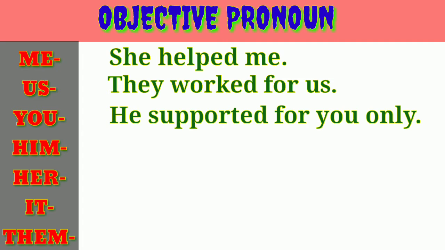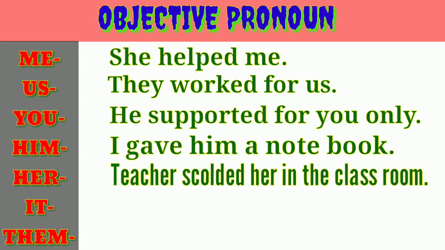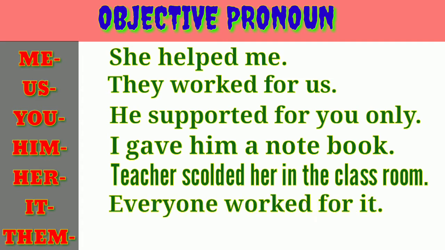Have you understood? Yes. The fourth one, I gave him a notebook. Understood? Here him is the objective pronoun. In the second sentence, us. Third sentence, you. Fourth one, him. And then the fifth one, teacher scolded her in the classroom. Here her is the objective pronoun. And then everyone worked to get it. Okay, so everyone worked for it.